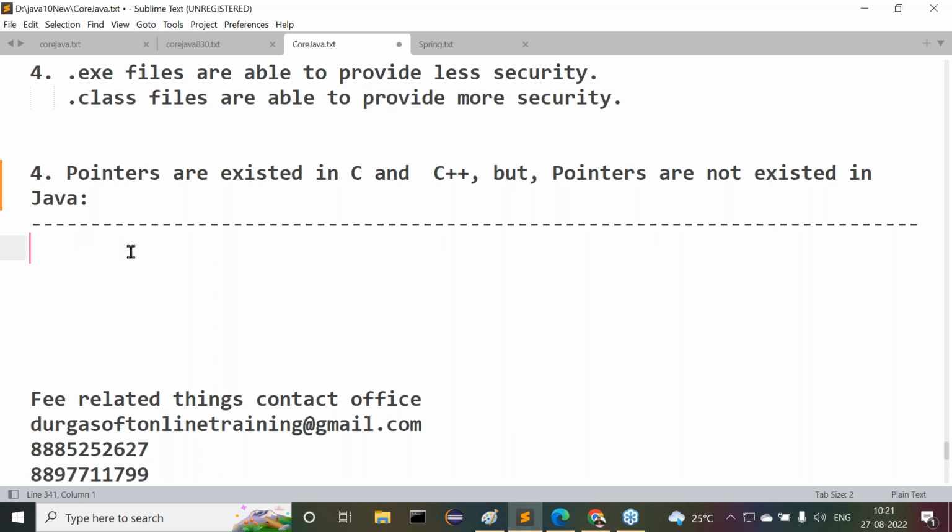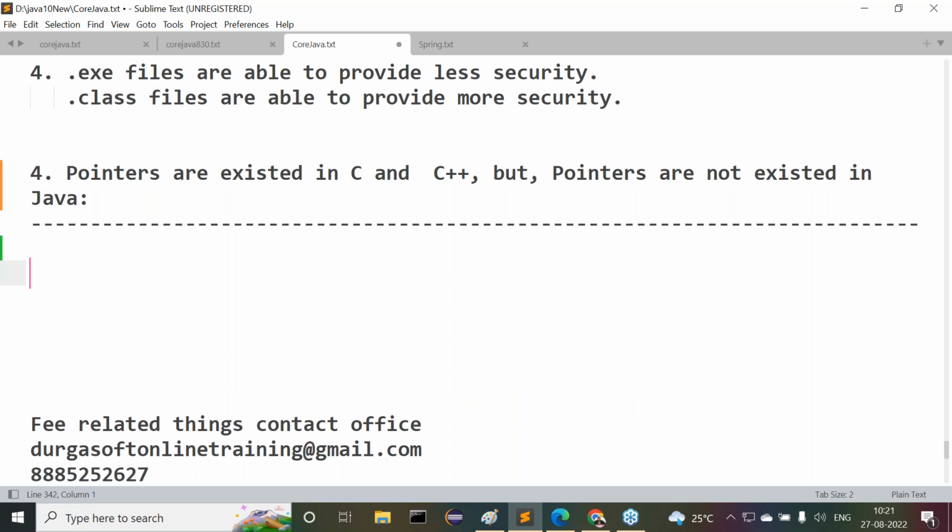Now I have a question. What is a pointer variable? Before understanding whether pointers exist or not in C, C++, Java, first of all, what is a pointer? What is the nature of the pointer? This is the point we have to understand. Now let's observe this clearly.